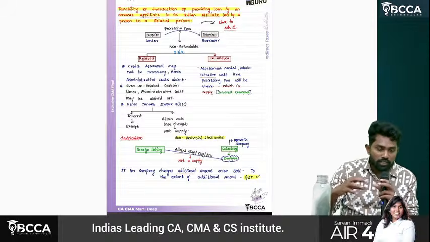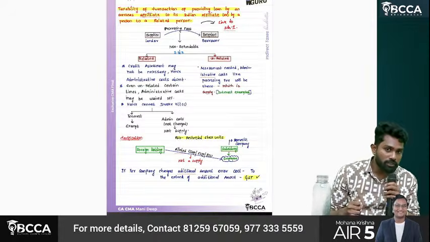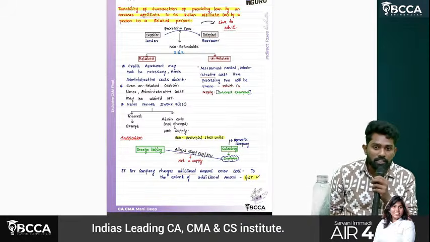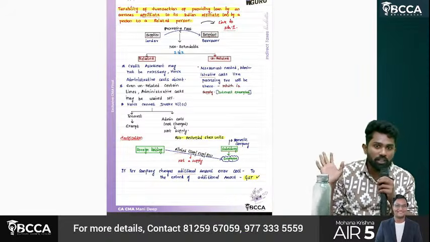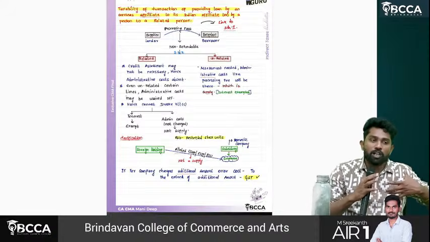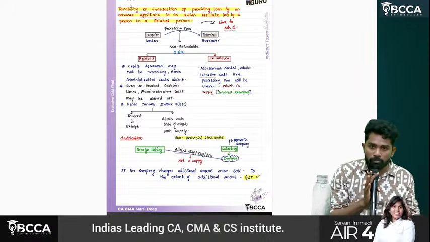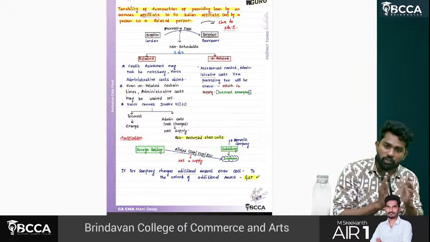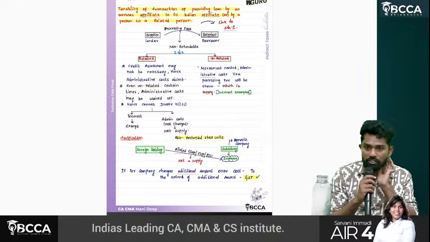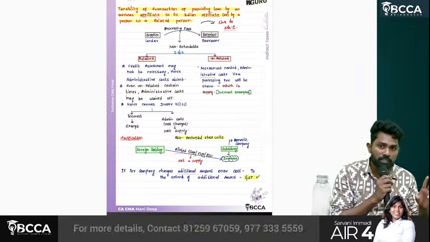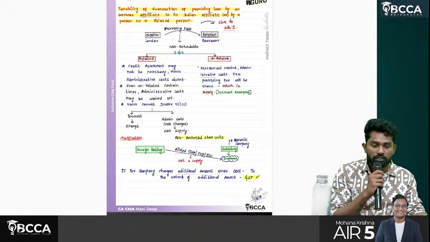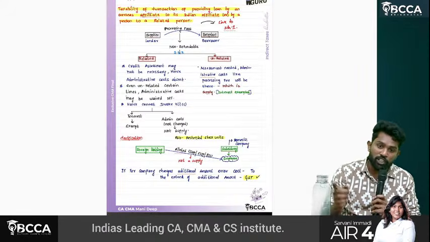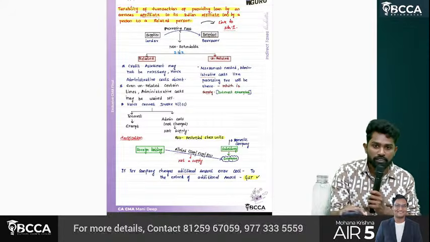Mostly in 2A, they'll ask simple, straight questions like, what is composite supply, mixed supply? What is Schedule 1? What is Schedule 3? Write about supply. Write about related person and distinct person. They are only going to ask descriptive questions like that. So in supply, we need not spend much time on problems. We'll do some composite and mixed supply questions and some theory questions. If you solve some 10, 12 questions from supply, that is going to be enough. So tomorrow in the first session we'll complete supply. Then from the second session we'll go into charge and composition. Once we complete charge and composition, then we'll move to exemptions.